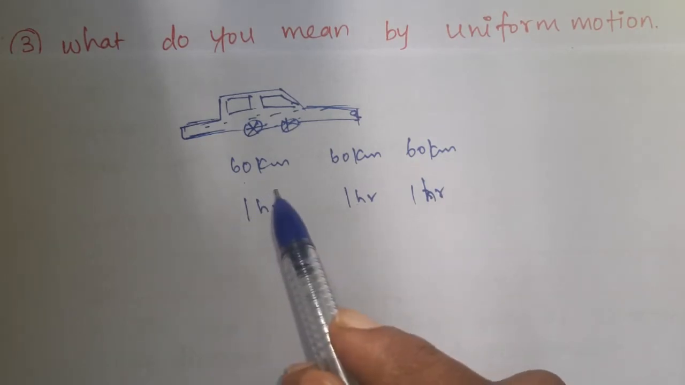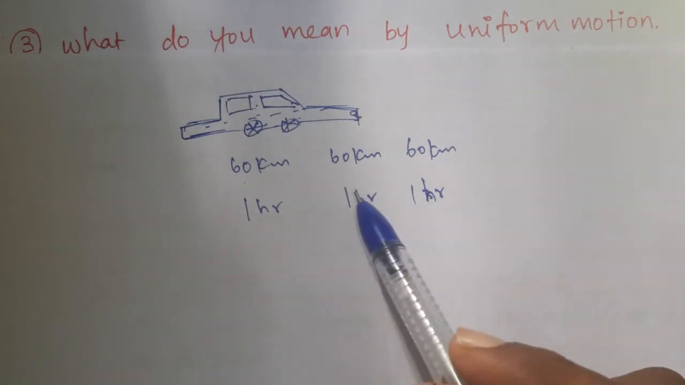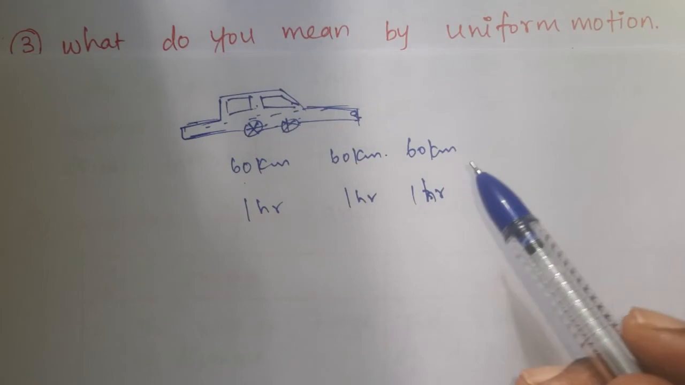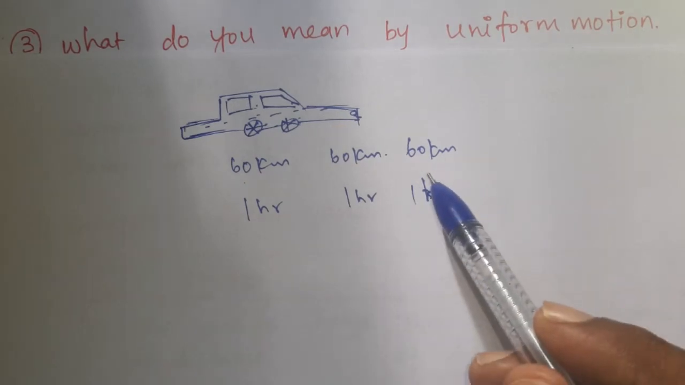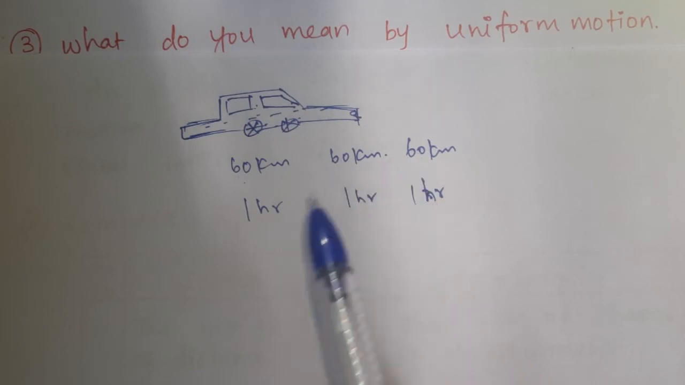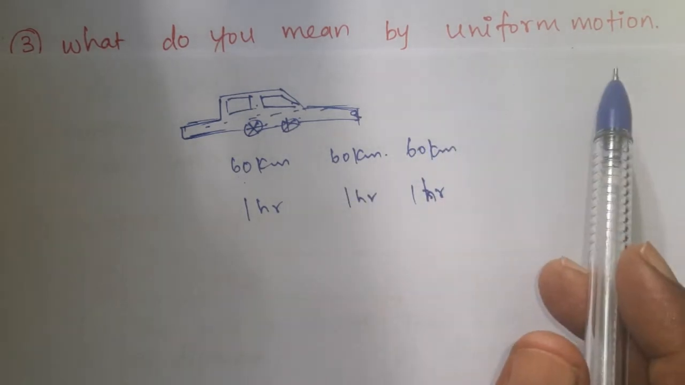In the 1 hour time interval, the car covers 60 km. In the second 1 hour time interval, the same distance is covered by the car. Then the third hour also the same distance. So if an object covers equal distance in equal intervals of time, that is known as uniform motion.